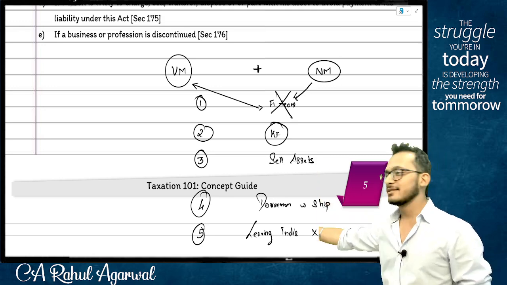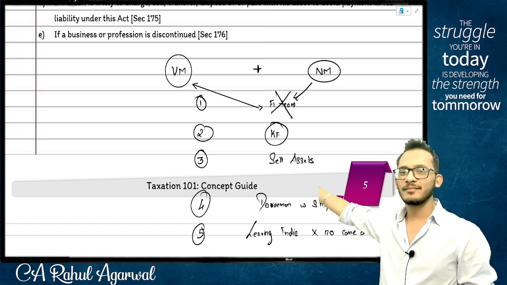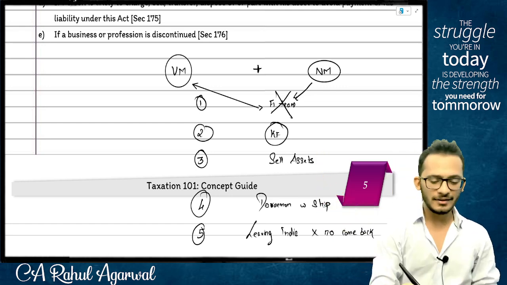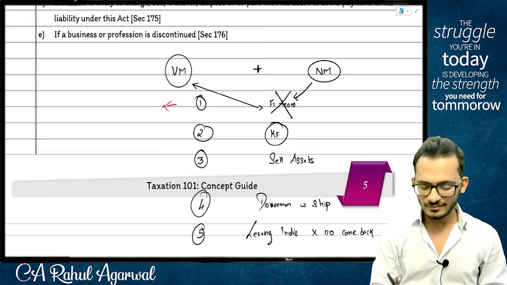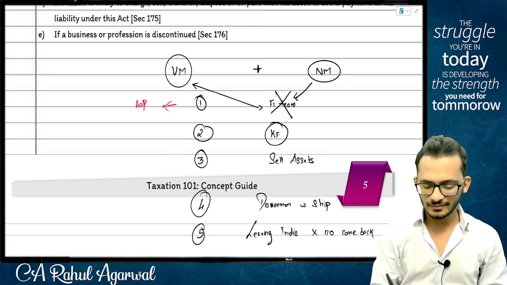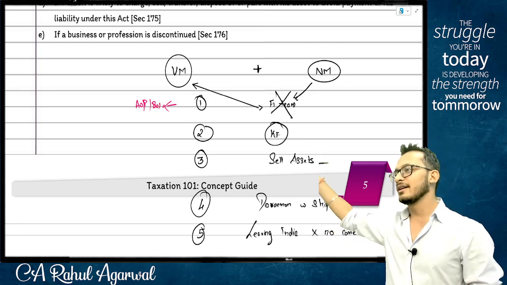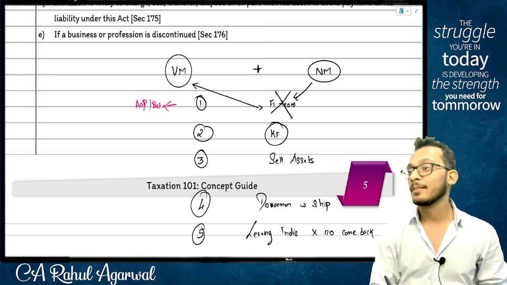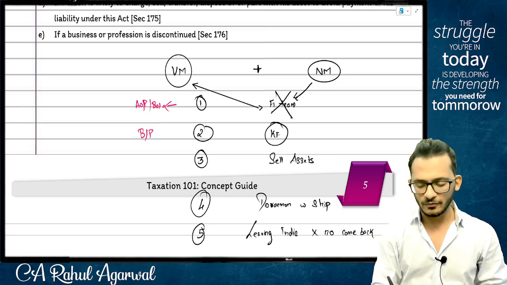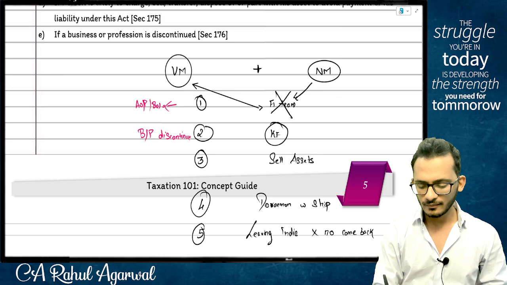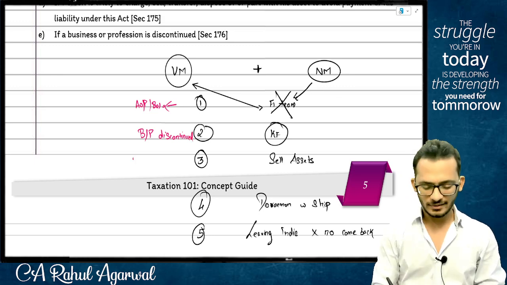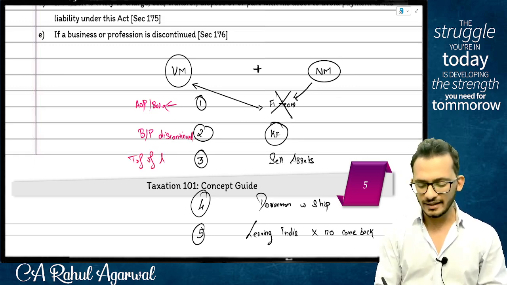People, 5 instances, 5 examples. AOP BOI. क्या? Created in the current year, discontinued in the current year. Business or profession, discontinued. Transfer of assets with an intention to.